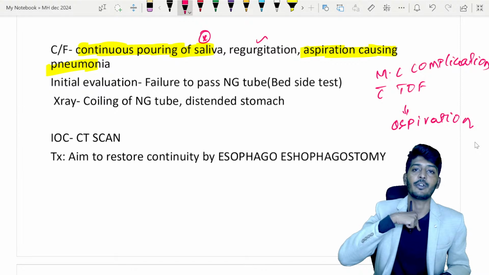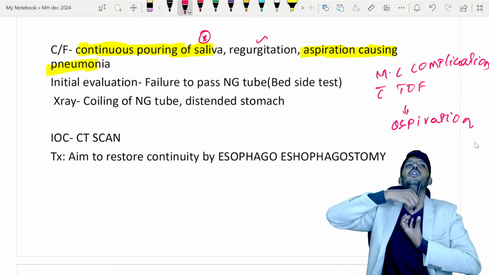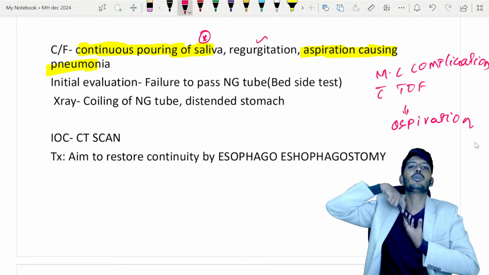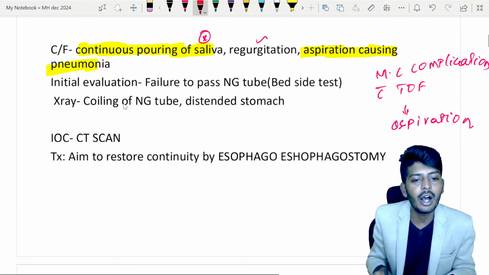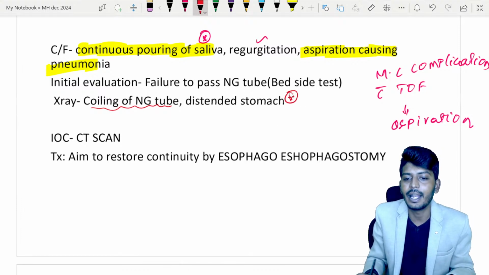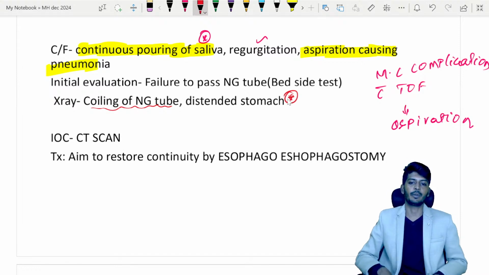The nasogastric tube goes into the esophagus, but once it goes into the esophagus, the lower part is not formed. So the NG tube will go, and here it is a closed end. Automatically, what will happen? It's a soft tube. It will start to coil inside the esophagus. That is called the coiling of the NG tube. You can find it on the X-ray, and the stomach will be distended. This is a very important aspect to be remembered.